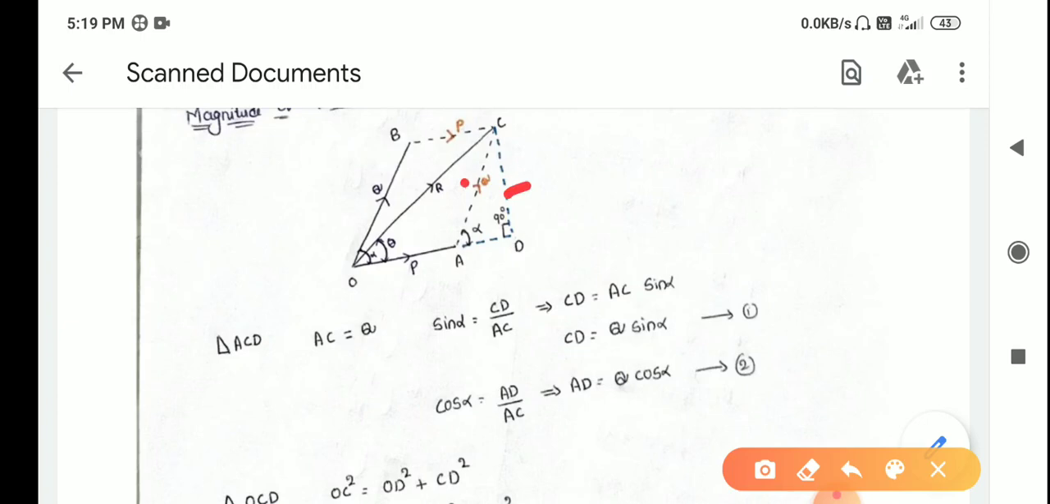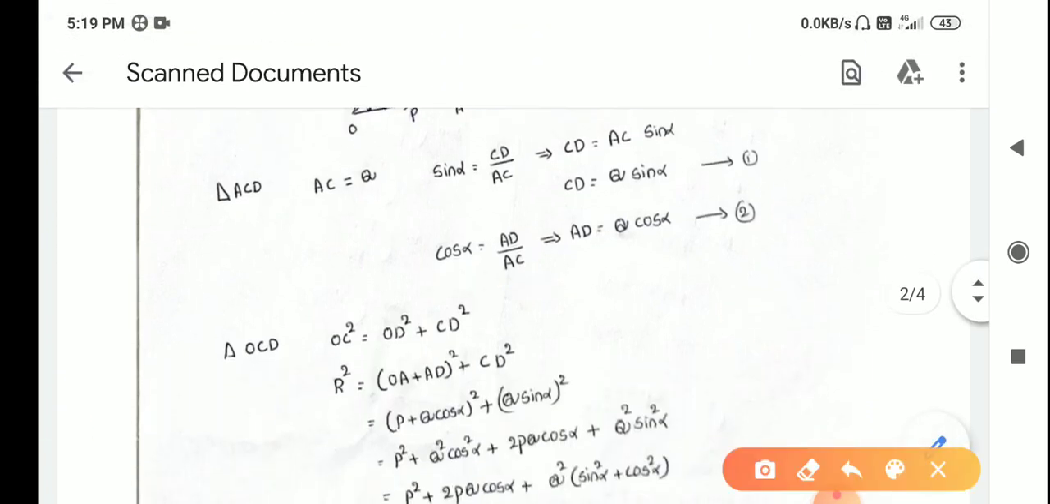Opposite side by hypotenuse. So sine alpha is equal to CD by AC. From that, CD is equal to AC sine alpha. What is AC? It is nothing but Q, since both are parallel sides. So CD is equal to Q sine alpha. Similarly, if you apply cos alpha, which is adjacent side by hypotenuse, then AD is equal to Q cos alpha.